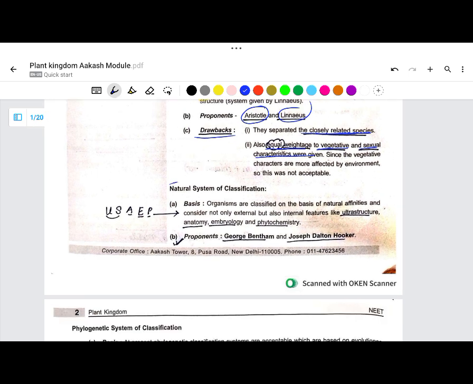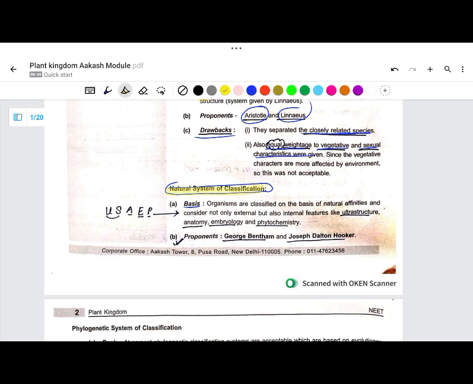Now we'll come to the natural system of classification. We will only discuss the basis, not the entire thing, because we don't have that much time. These are short videos, short tricks, and if you say, then I'll teach the entire chapter. But for now, let's discuss only the basis of the natural system of classification.